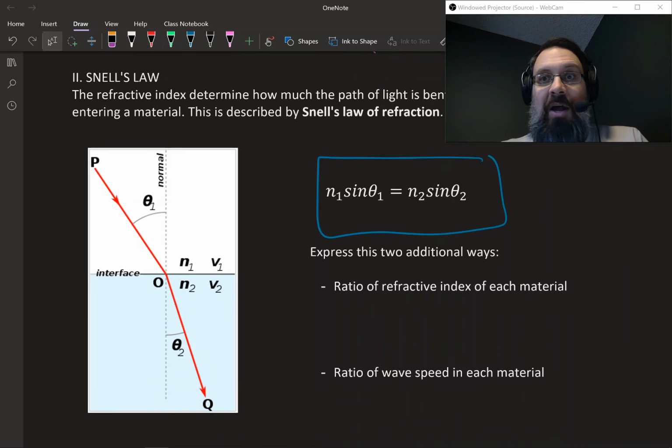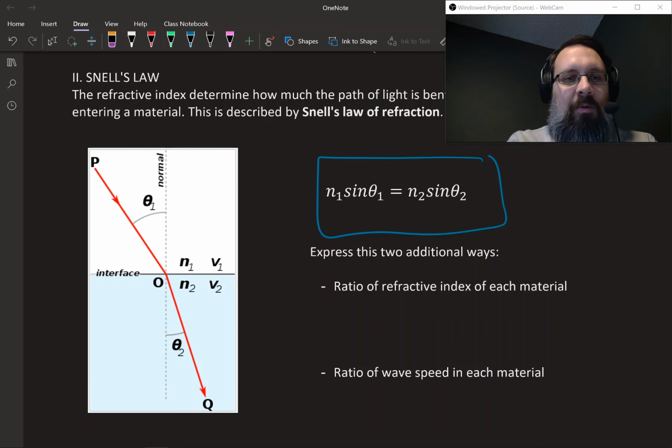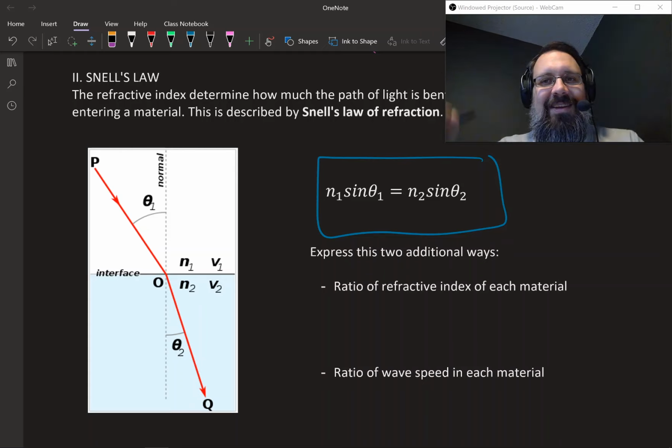So now we need to understand what theta is. We can look at this picture over here. Theta 1 is your incoming angle. We always measure the angle to the normal, which is perpendicular to this interface. The normal is always perpendicular, which is why we use the word normal for that. Theta 1 is your incoming angle, and theta 2 is the refracted angle after it transitions through the boundary, through this interface, and changes mediums.